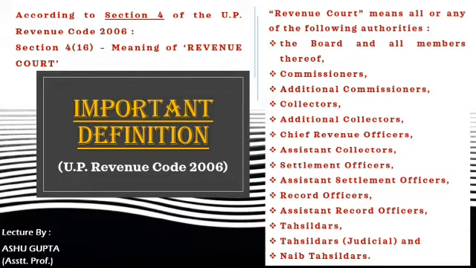The Board means the Revenue Board or all the members thereof. The second is commissioners, the third is additional commissioners, then collectors, additional collectors, chief revenue officers, assistant collectors, settlement officers, assistant settlement officers, record officers, assistant record officers, tehsildars, tehsildar judicial and naib tehsildar, which are covered in Section 4 subclause 16 in the purview of the revenue court authorities. So remember it. Then let's move on to the next slide.